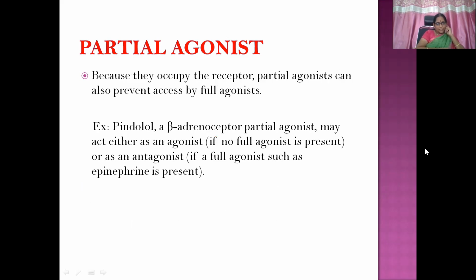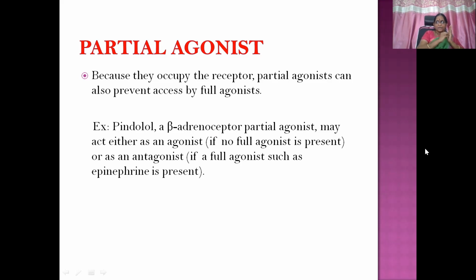Because they occupy the receptors, partial agonists can also prevent access by full agonists. It's a very, very important point. So here pindolol, a beta adrenoceptor partial agonist, may act as an agonist if no agonist is present. And if you administer an agonist like epinephrine, then it may act as an antagonist. How come? This pindolol, which is acting as an agonist, is going to occupy the majority of the beta adrenoceptors.